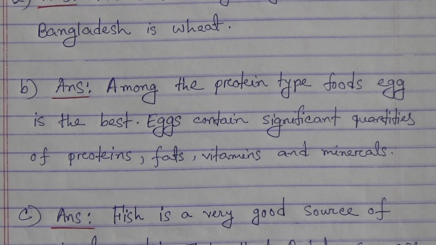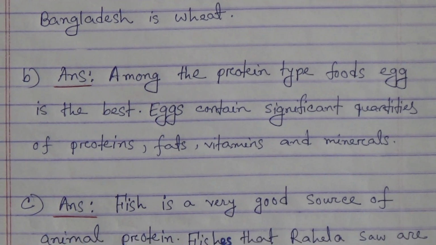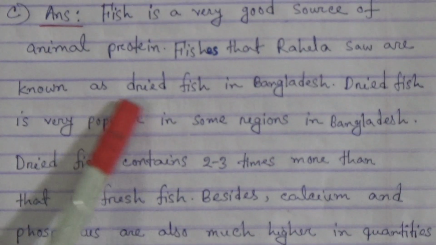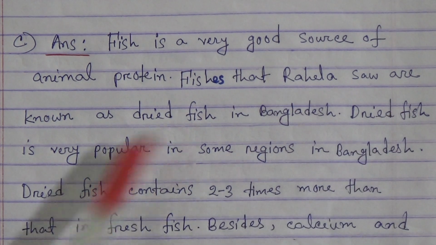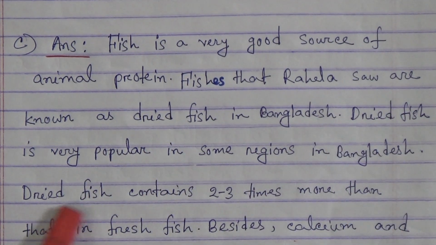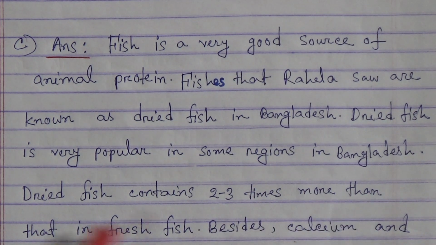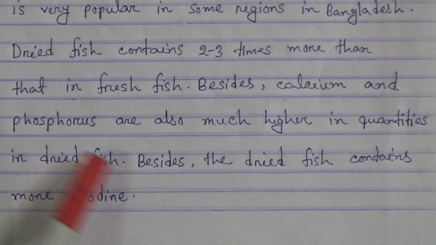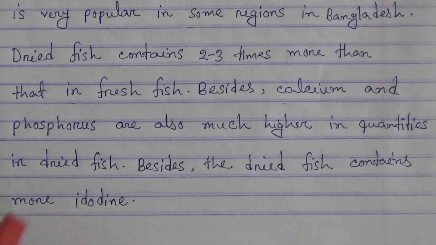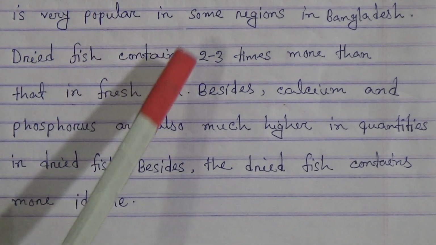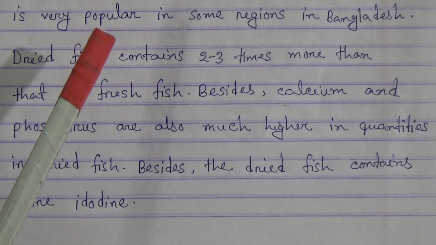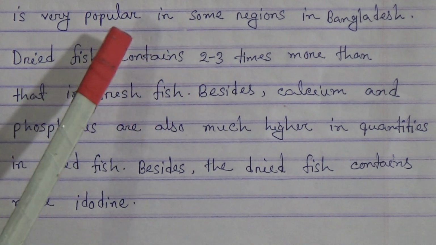Number C. In the above example, which food element of the body will be made by the fishes Rahela saw on the sea beach? Answer. Fish is a very good source of animal protein. Fishes that Rahela saw are known as dried fish in Bangladesh. Dried fish is very popular in some regions in Bangladesh. Dried fish contains 2 or 3 times more protein than fresh fish. Besides, calcium and phosphorus are also much higher in quantity in dried fish. Besides, dried fish contains more iodine. So, dried fish is very healthy for our health because it contains more iodine and protein.